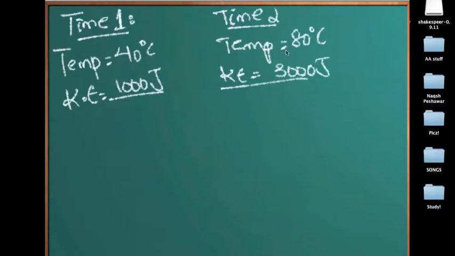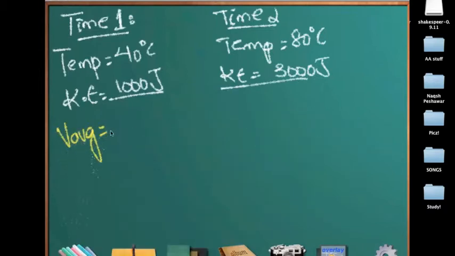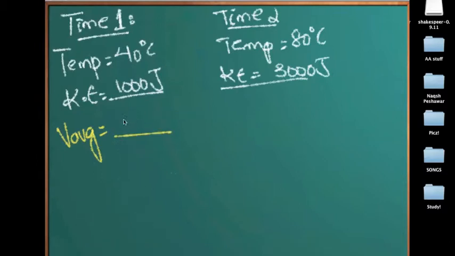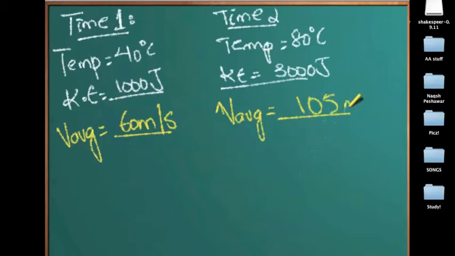We know this because the temperature increased, and temperature is a measure of kinetic energy. So if there is an increase in temperature, that means there is an increase in kinetic energy. So let's say the average velocity of the particle was 60 meters per second, just a random value. I'm not calculating, I'm just giving you an idea of what is happening. The average velocity would be something like 105 meters per second.